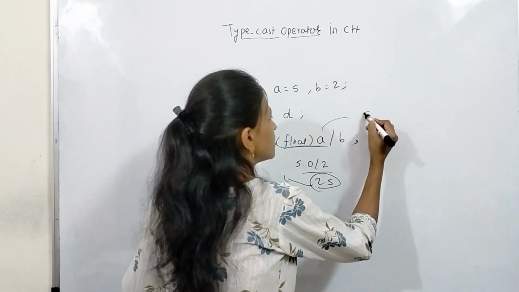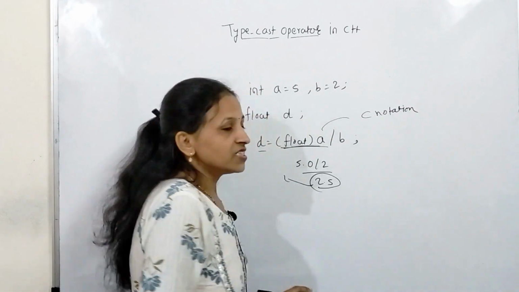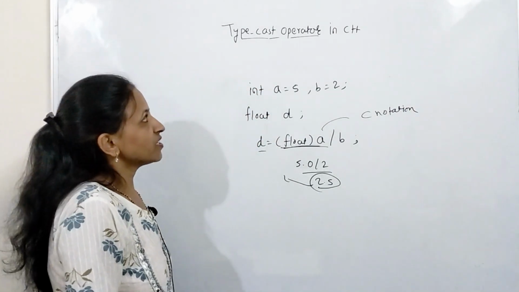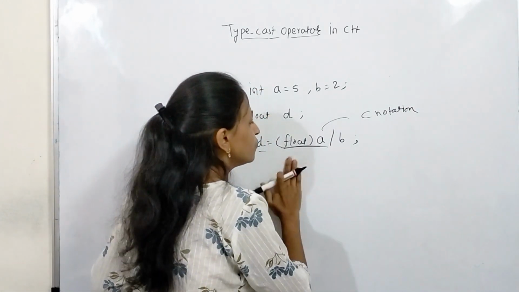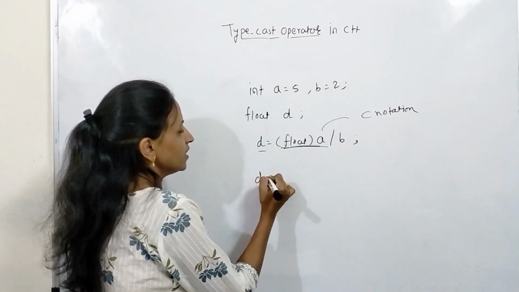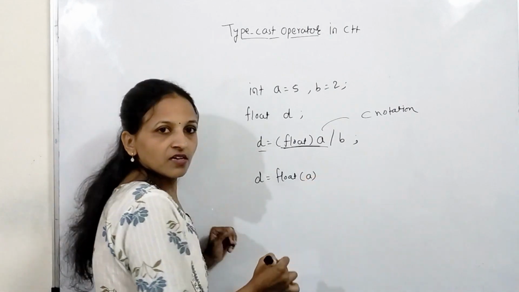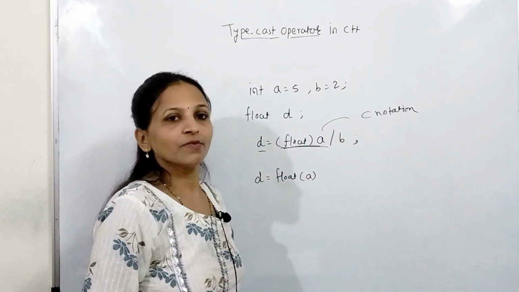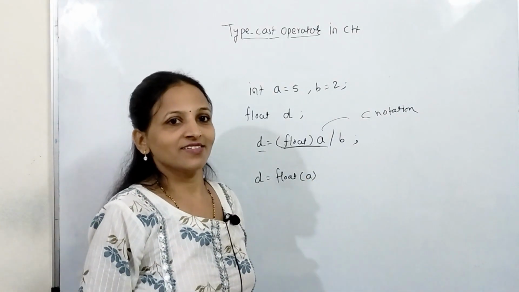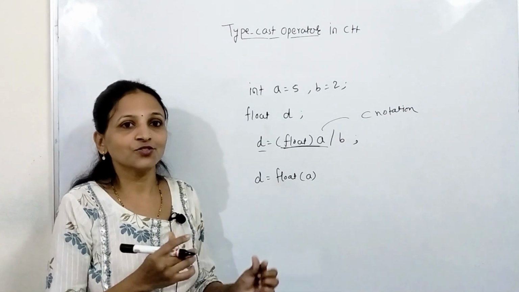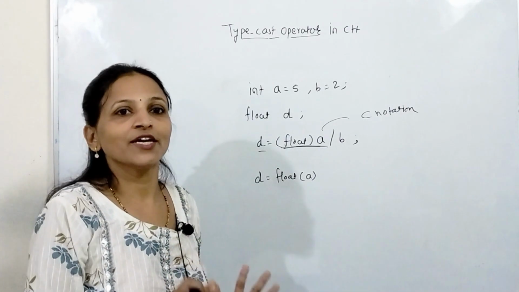This is C notation. And in C++, the typecast operator is provided, and here you have to write like this: d equals float and in round brackets a. Getting? This float is nothing but a typecast operator here. This operator is used to convert anything to float data type.